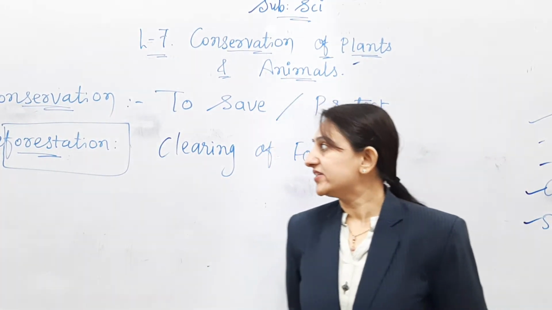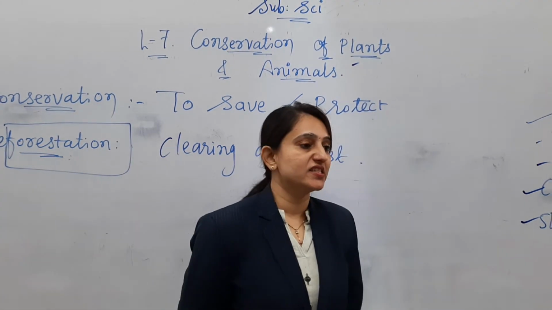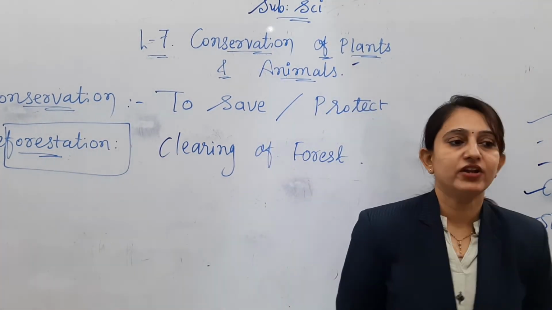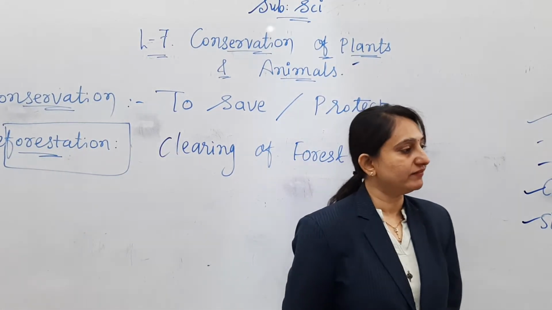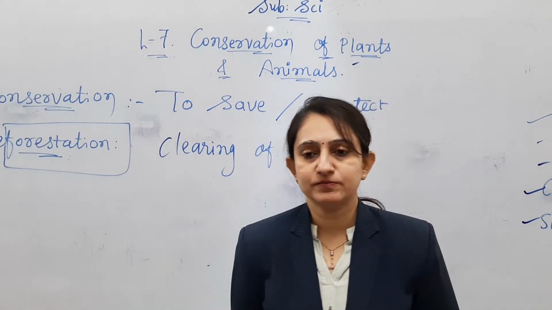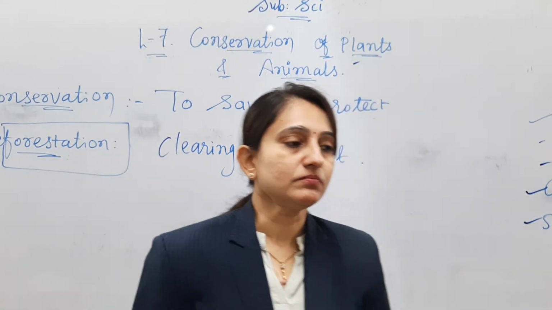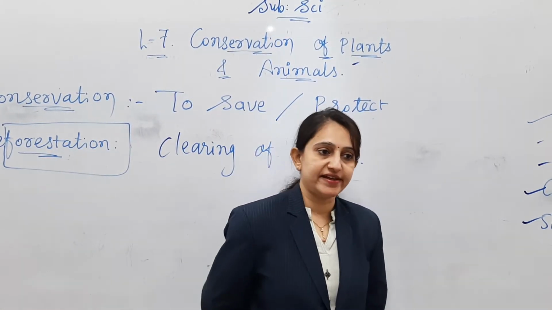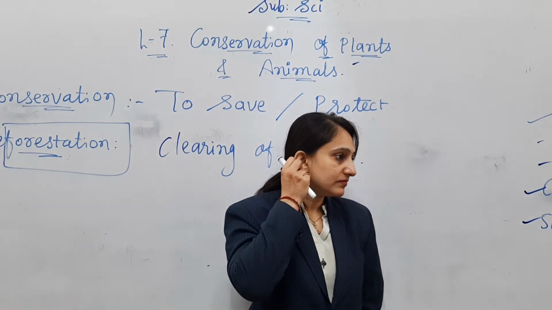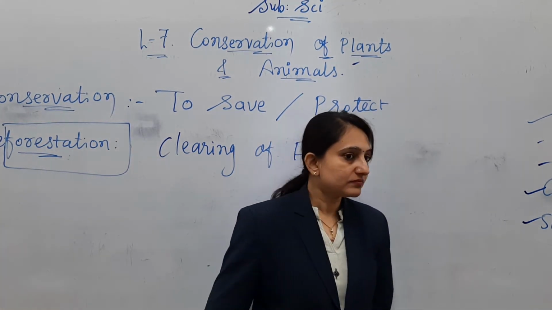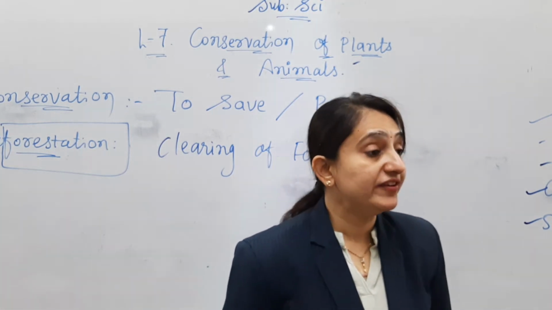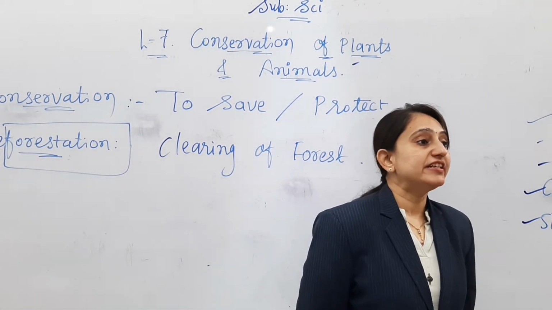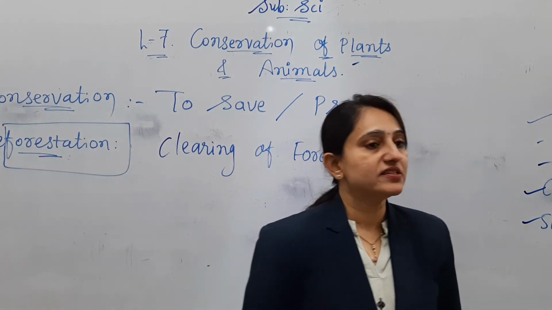Okay, deforestation causes floods. Floods means excess of water, rainfall. So how is it possible? By more rainfall. If more rainfall is there, then the water will be collected in rivers. Okay. And more heavy rainfall will be there. So trees are the things that will